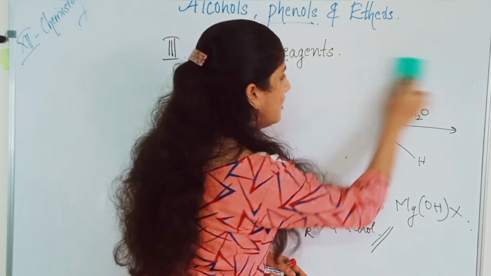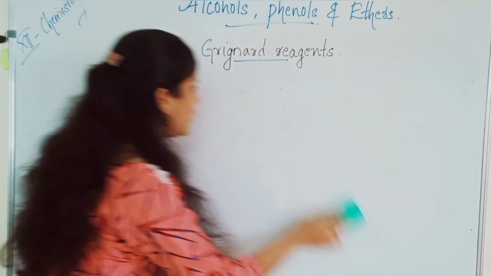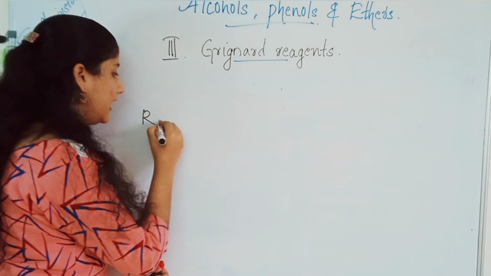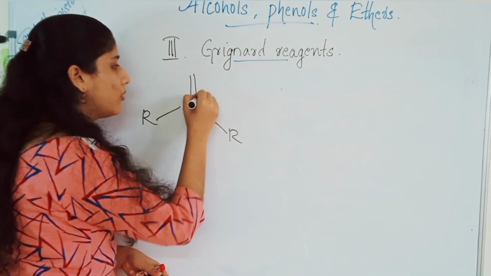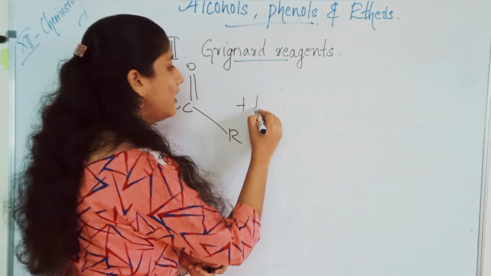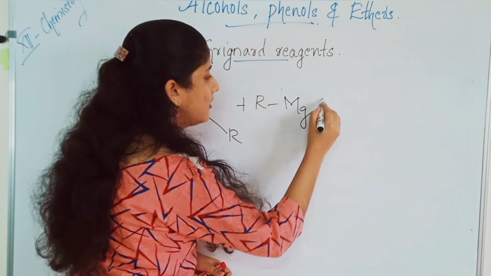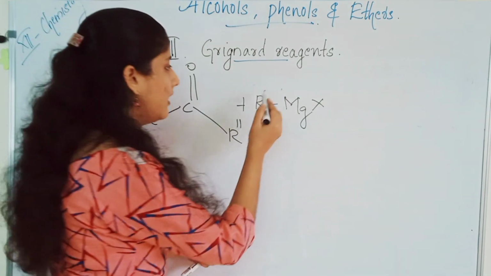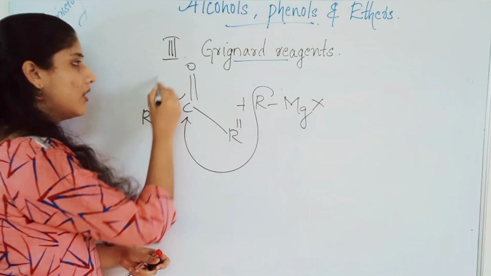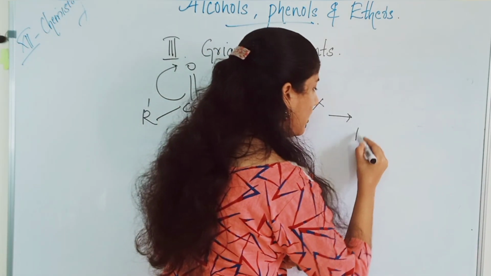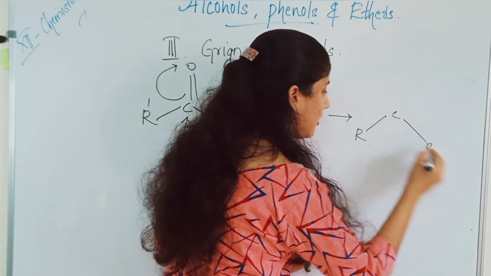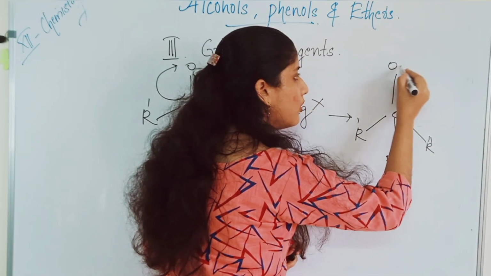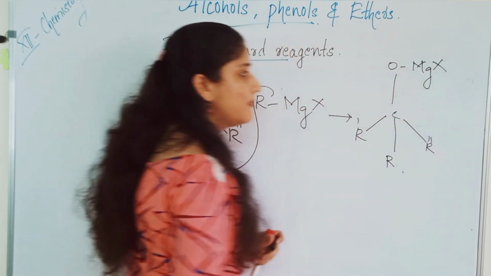And the third one is when we take, to get tertiary alcohol, we can take a ketone, R C double bond O. Ketone, when it reacts with RMgX, here R dash, R double dash, and here RMgX. This alkyl group will react with the carbon, here O minus, so R C R dash, R double dash, here the R group attached, O MgX.